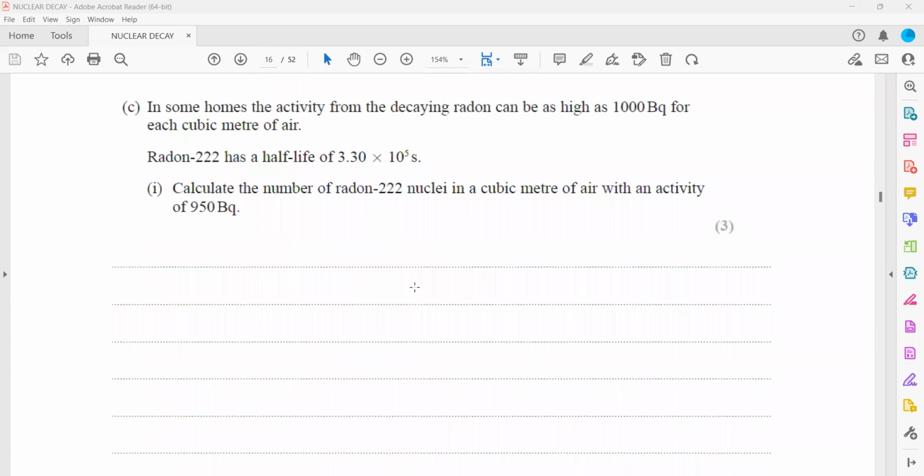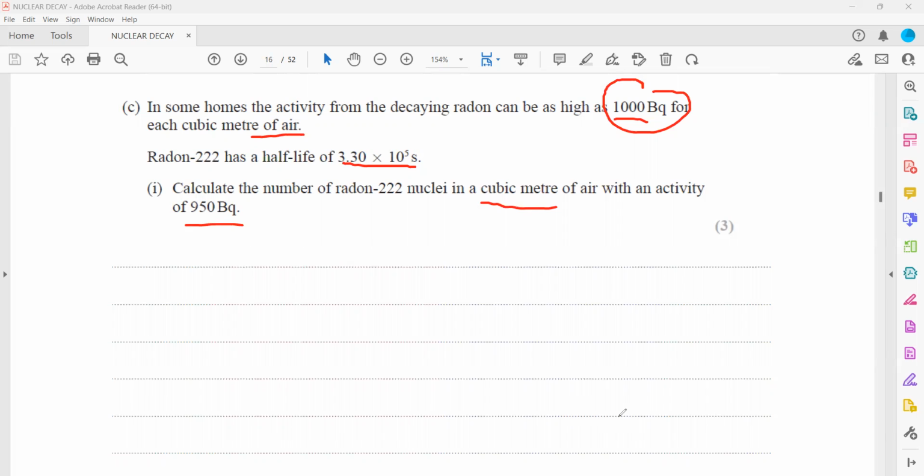In part C, in some homes, the activity of the decay of radon can be very high, as 1000 becquerel for each cubic meter of air. If we have 1 cubic meter of air sample, this much is the activity. Radon has a half-life of 3.3 exponent 5. Calculate the number of radon nuclei in a cubic meter of air with an activity of 950 becquerel.